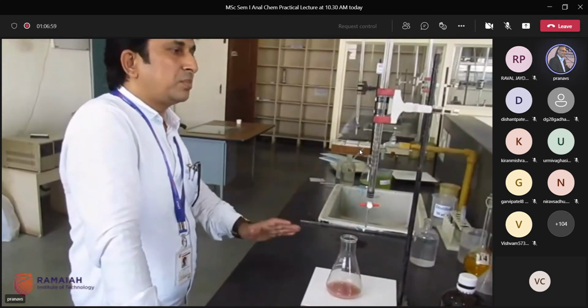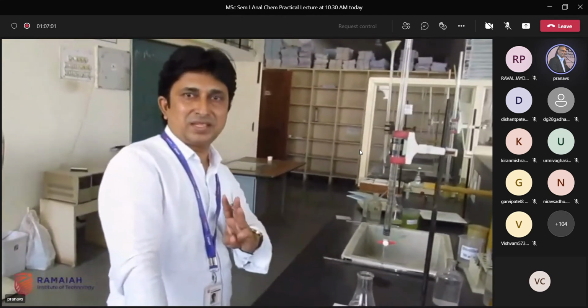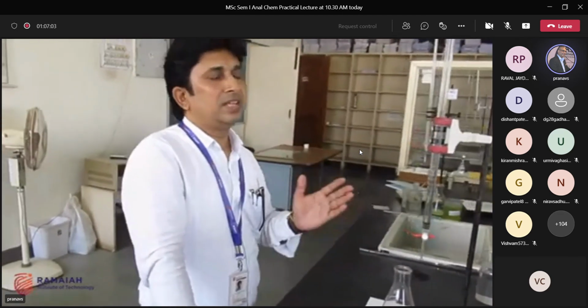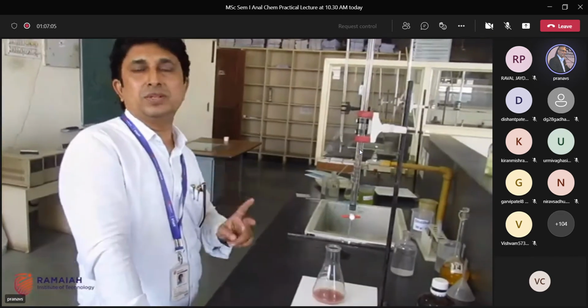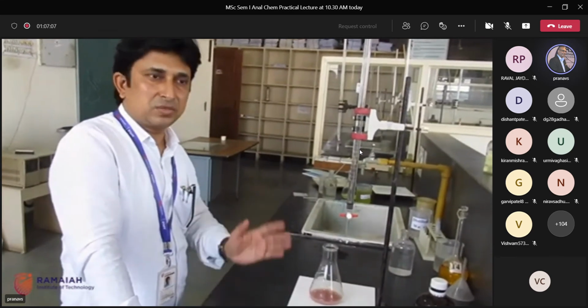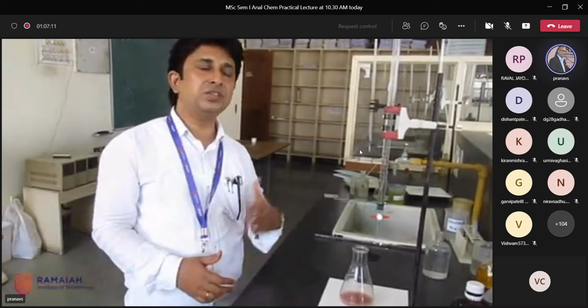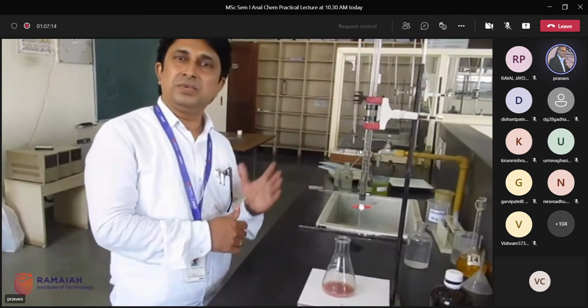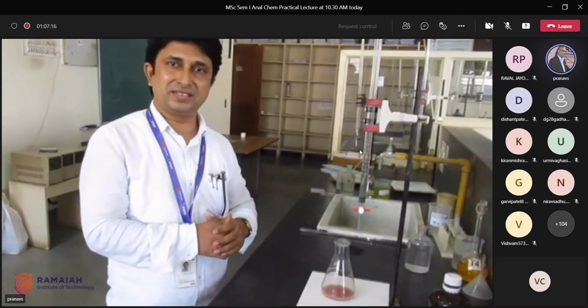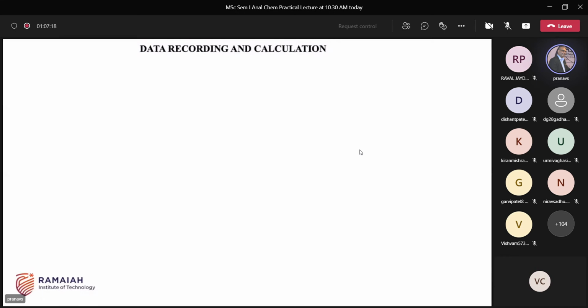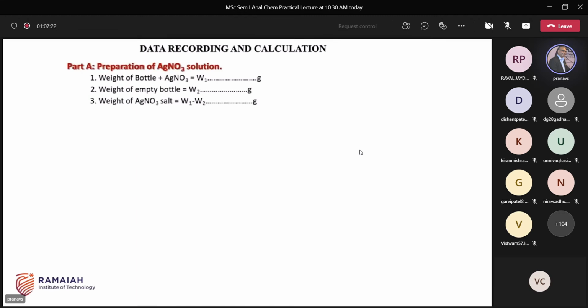We have to repeat this titration 3 times and you have to take the best value. Actually, you have to get at least concurrent readings, the best value for the calculation part. Okay, let us see the calculation part to determine the chloride by using this argentometric method. Data recording and calculations. So first, preparation of AgNO3 solution.